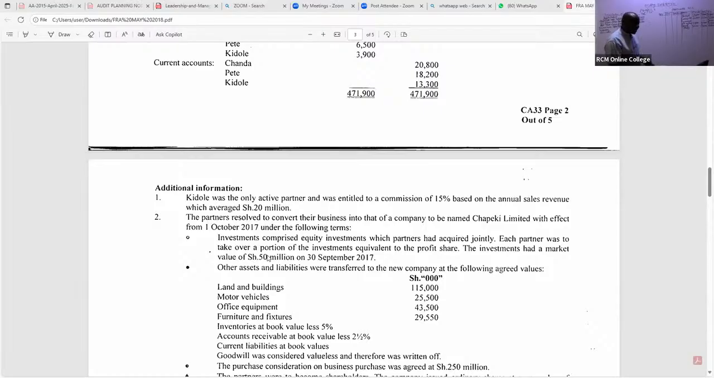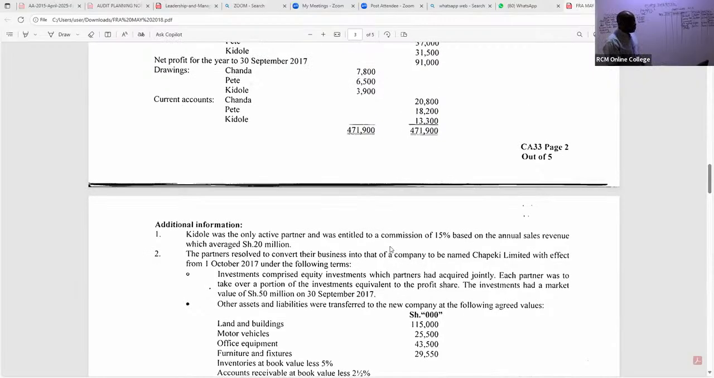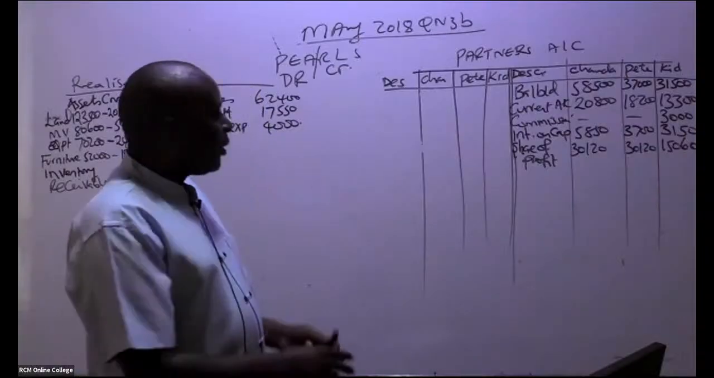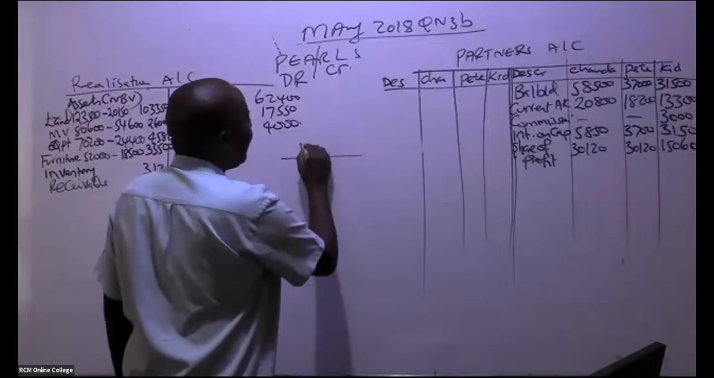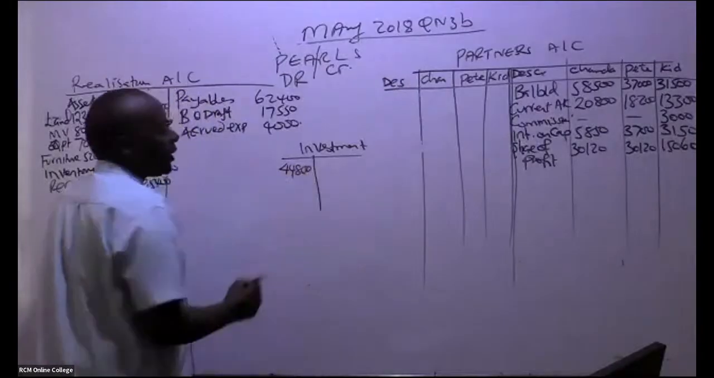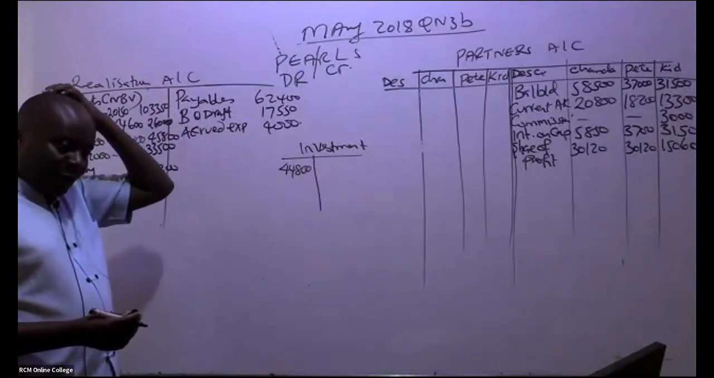Now this is an asset that has been taken over by the partners. When they take an asset, we debit their partners' accounts. But we have to be very, very careful. These investments were worth 44,800 in the books. So we have the investment account, and I can see a figure down here of 44,800.